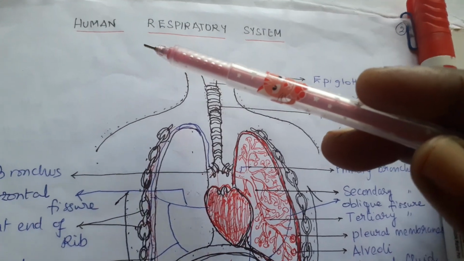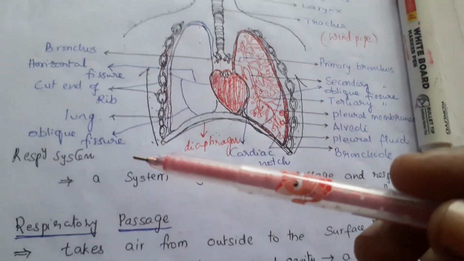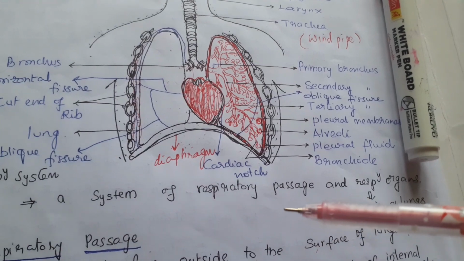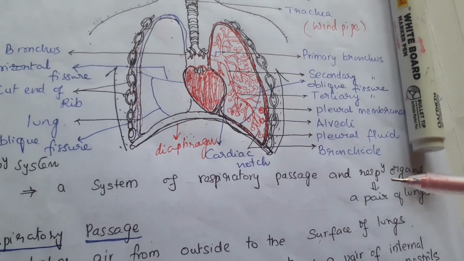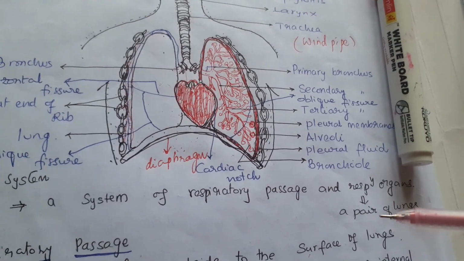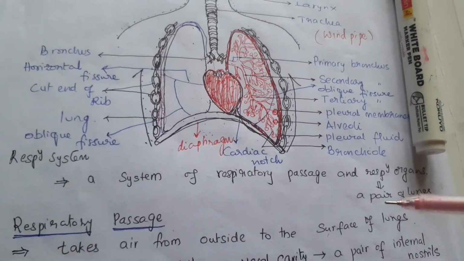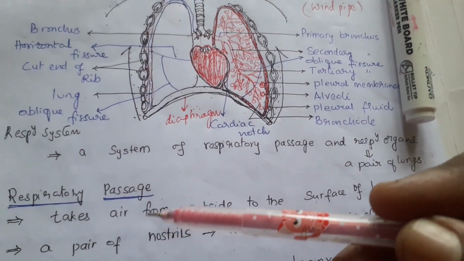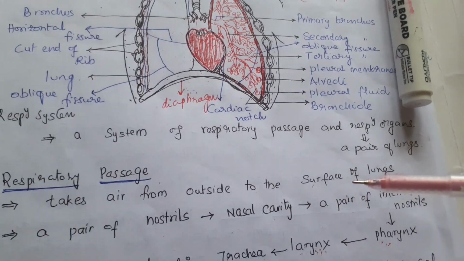Let us start with the human respiratory system today. The respiratory system of human beings includes a system of respiratory passages and respiratory organs. Respiratory organs, as you all very well know, are a pair of lungs present in the human body to perform respiration. The respiratory passage's function is to take in air from outside to the surface of the lungs